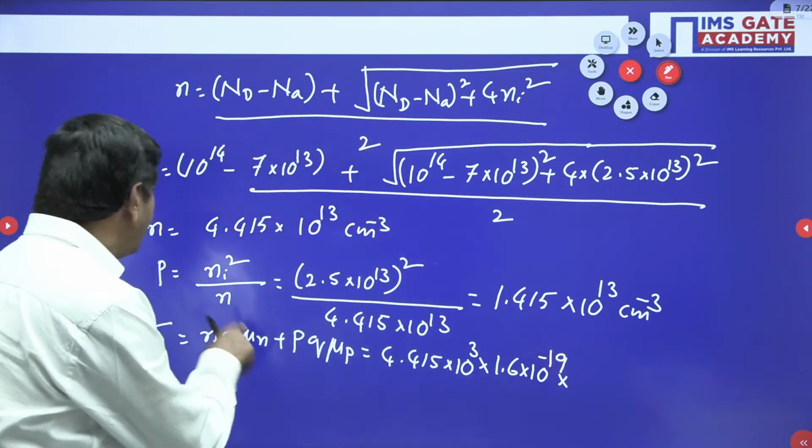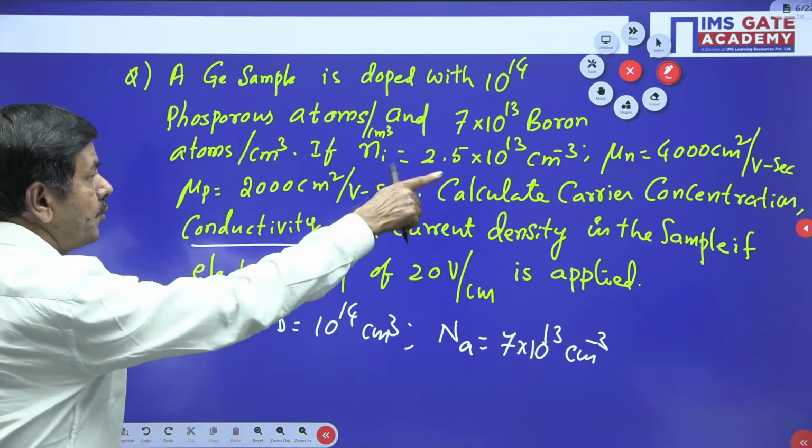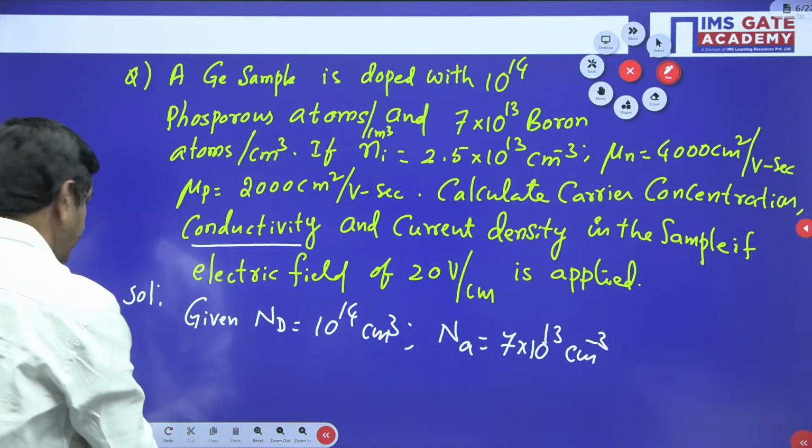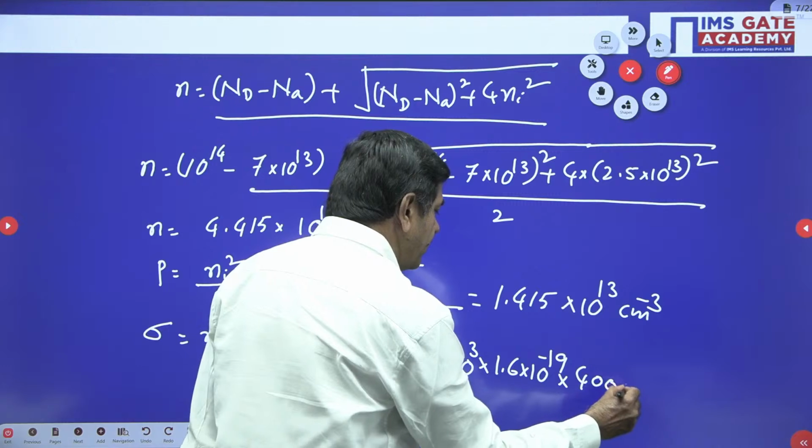What about the mobility of electrons? Mu n value is required here. Mu n equals 4000, given.